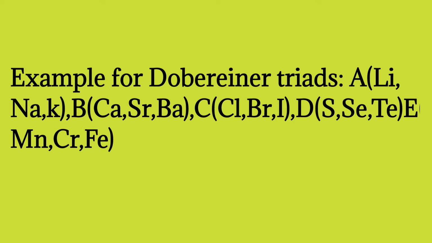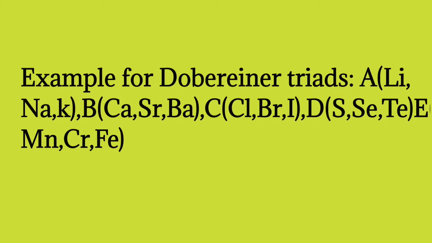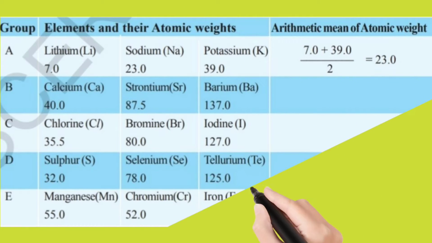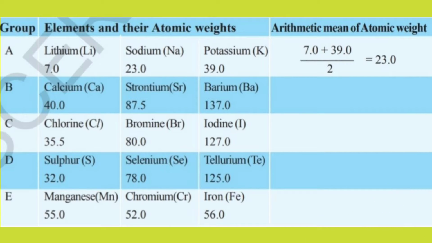Here when you take lithium and potassium, what are the atomic weights of lithium and potassium? It is 7.0 plus 39.0. So when you add this 39.0 and 7.0, what will be the answer? I think it will be 46. Okay, 46 means if you cancel it, 2 2s are 4, 2 3s are 6. If you divide it with 2, you will get the answer here 23.0.